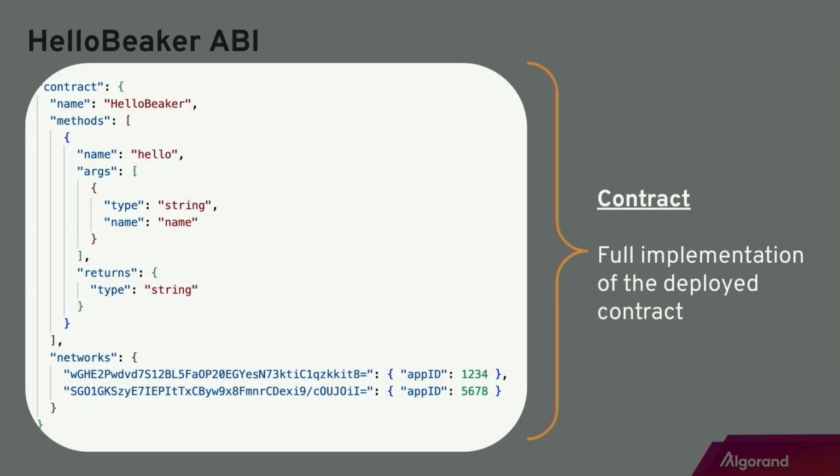Zooming out more, that's a full contract. That's the full implementation of the deployed contract. It includes all of the details that you need to know to interact with that smart contract.